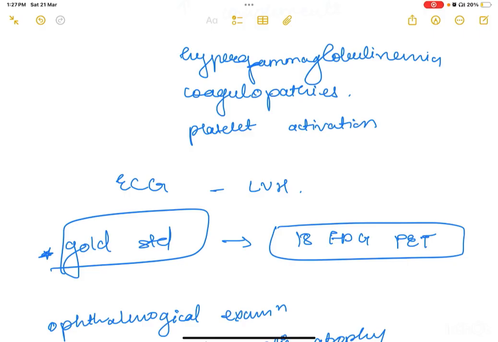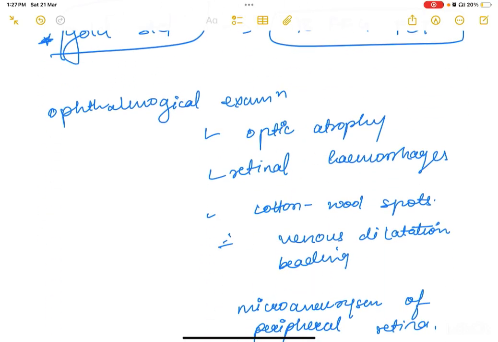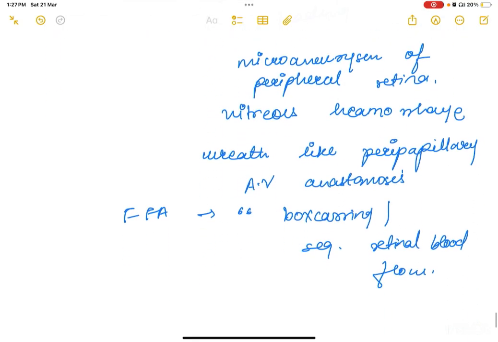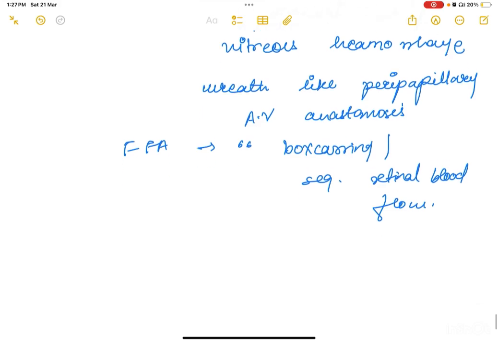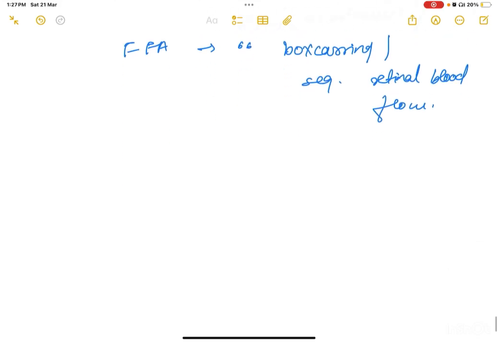The gold standard for diagnosis is 18 FDG PET scan. On ophthalmological examination, the patient could have optic atrophy, retinal hemorrhages, cotton wool spots, venous dilatation or bleeding, microaneurysm of peripheral retina, vitreous hemorrhage, wreath-like peripapillary AV anastomosis. And on fundus fluorescein angiography, one could notice box scarring or segmental retinal blood flow.